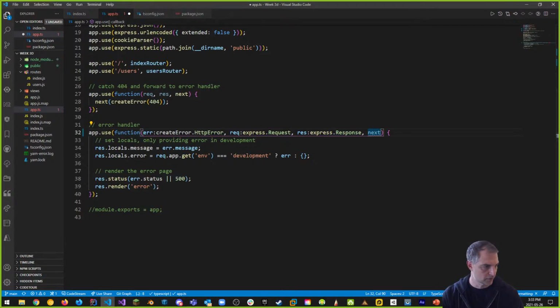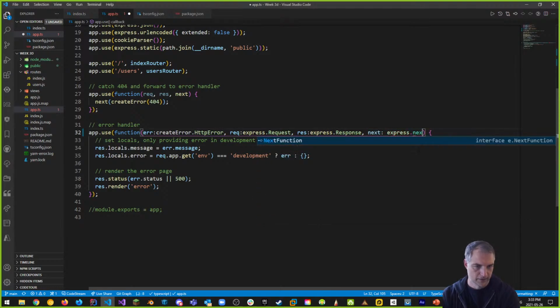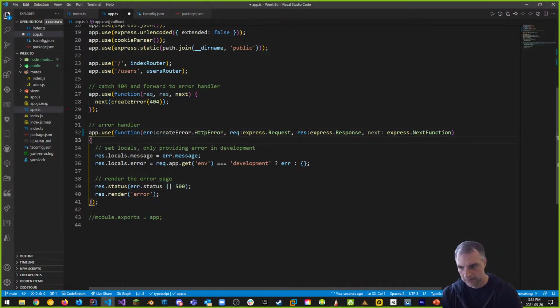So that's what this thing is, right? So this next part is express.next function. So that takes care of all of our errors, and now we have no more errors in our app.ts. Okay.